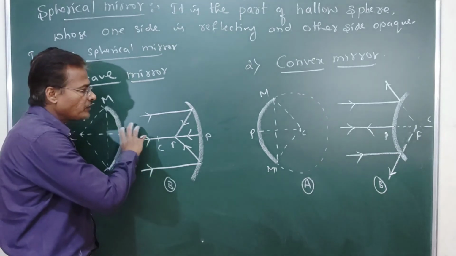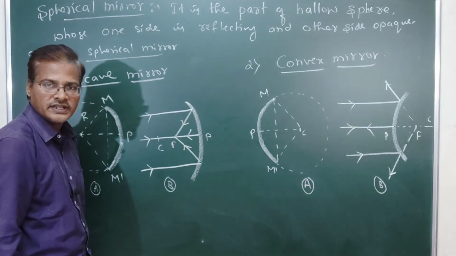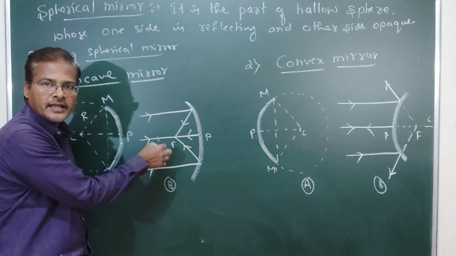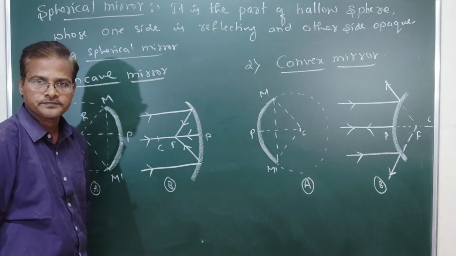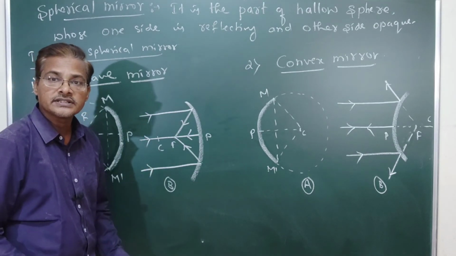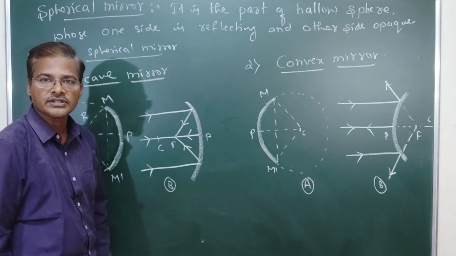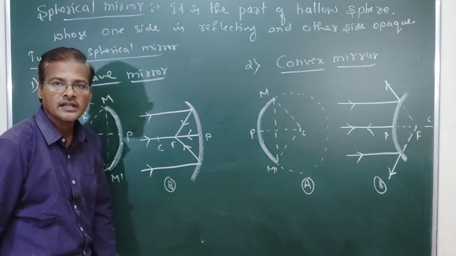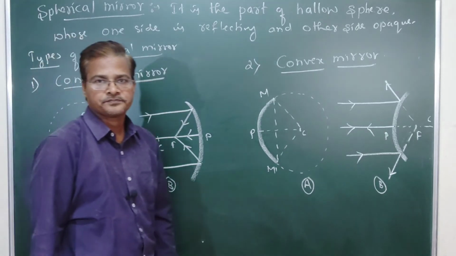When this parallel beam falls on the reflecting surface, it converges at the principal focus. A concave mirror is therefore also known as a converging or convergent mirror, because it produces a convergent beam.